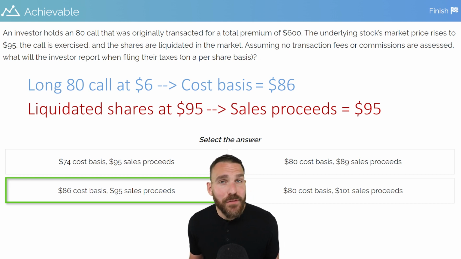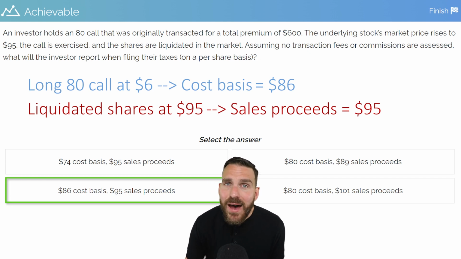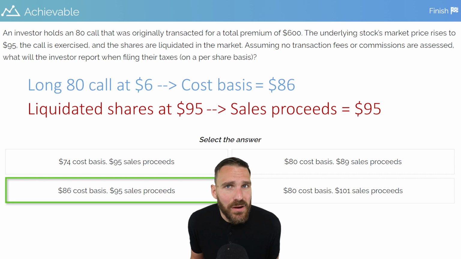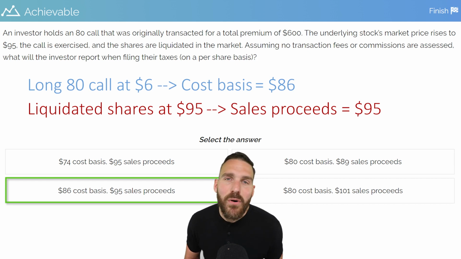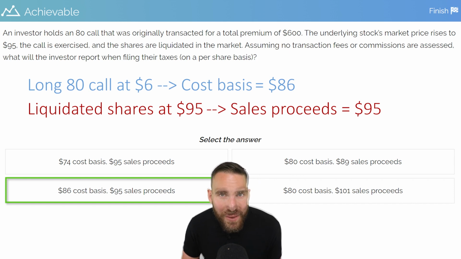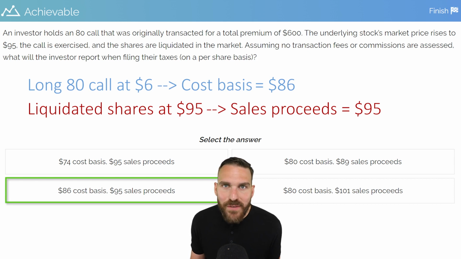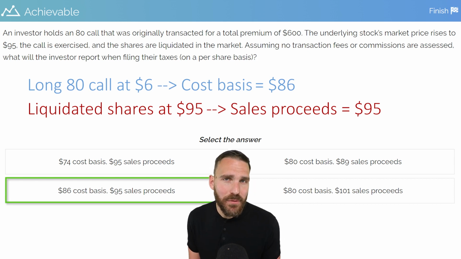One last thing we can do to confirm the right answer is the right answer is to make sure that the tax reporting matches with the overall scenario. Meaning that if I go long at 80, call at 6, and then the market price goes up to 95, a good question to ask ourselves is, what is the gain or loss if that occurs? Well, long 80, call at 6, market price rises to 95. If you put all that together, the investor can buy stock at 80, sell it at 95. That's a $15 gain minus the $6 per share premium paid. That will end up with a $9 per share profit. And that certainly matches up with our answer. If we have cost basis of 86 and sales proceeds of 95, that is a $9 per share capital gain being reported to the IRS.